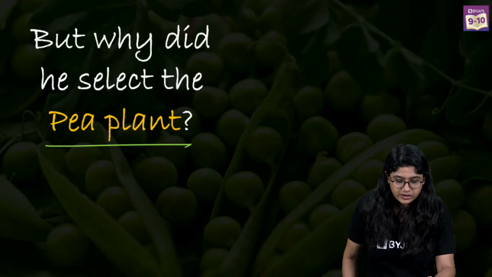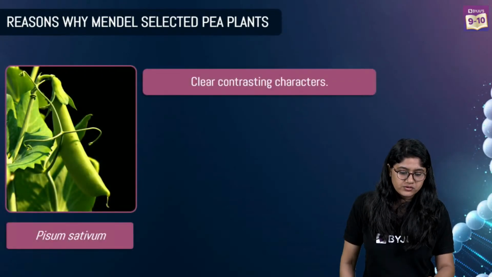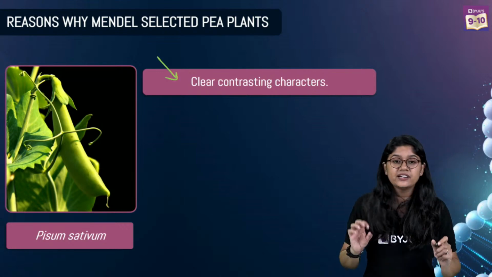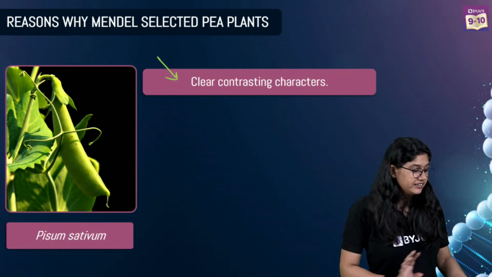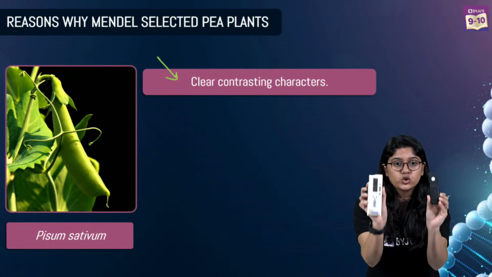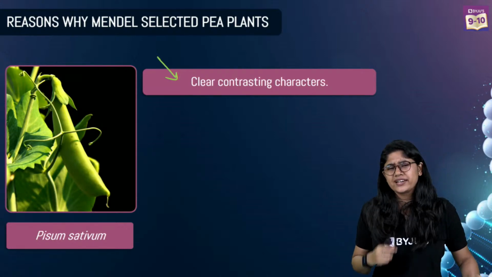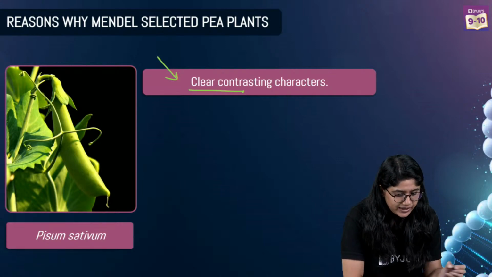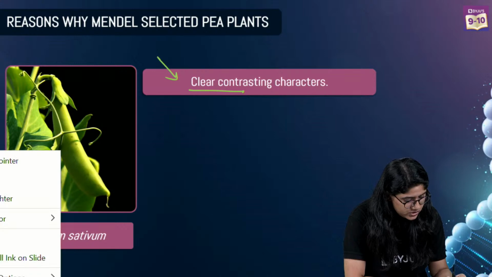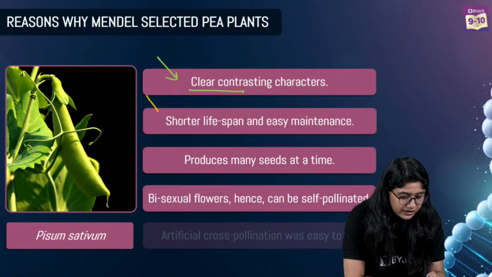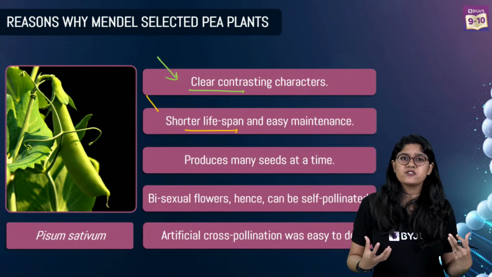Yes, very good, everyone. And here we have the 4 important reasons. So first, of course, it has very clear contrasting characters. We can easily differentiate between 2 plants. So Mendel ने सोचा कि should have some opposite contrasting character. That's why he opted. Then second is the shorter lifespan. बहुत जल्दी उनकी lifespan है.